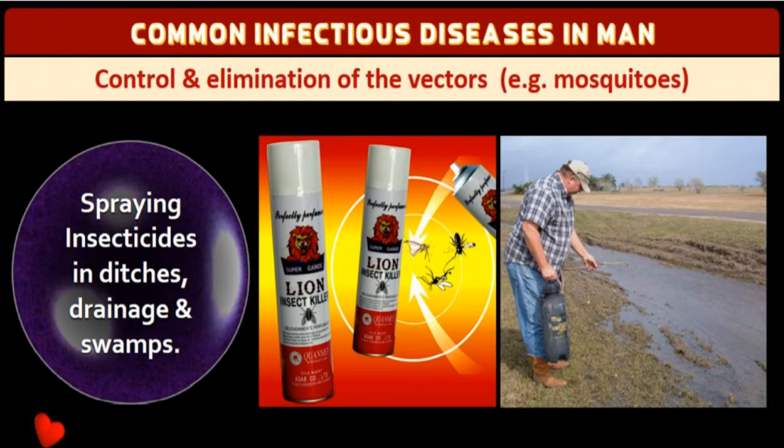Why do they use them in the paddy field? Because a paddy field is a water-standing field. How do they grow paddy? There should be standing water over there. If this standing water becomes a place for the breeding of mosquito, it may affect the yield also, and it may cause diseases in the surrounding village. So usually they use insecticides in those agricultural fields, especially in paddy growth, to avoid the breeding of the mosquitoes.